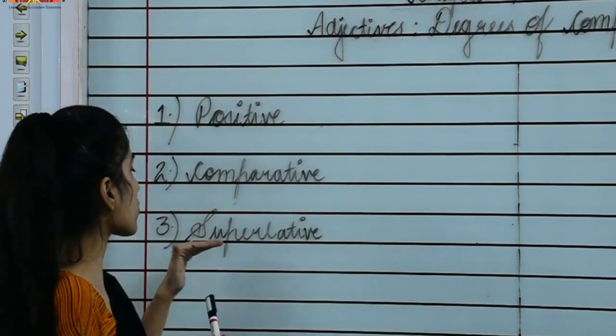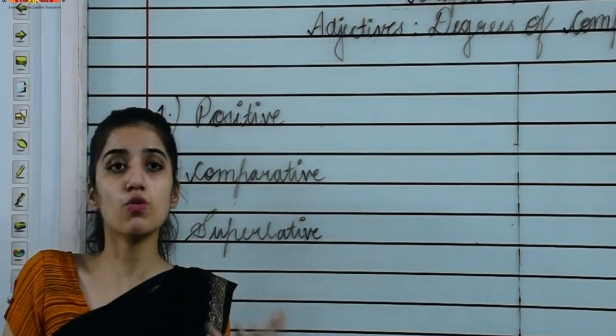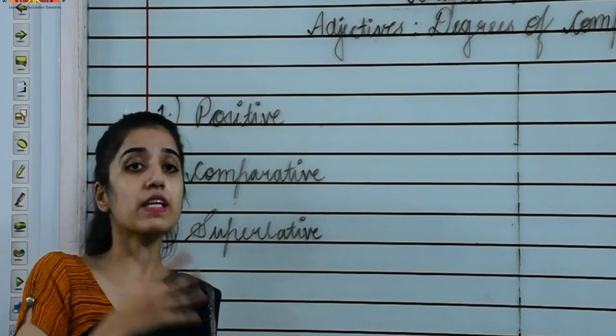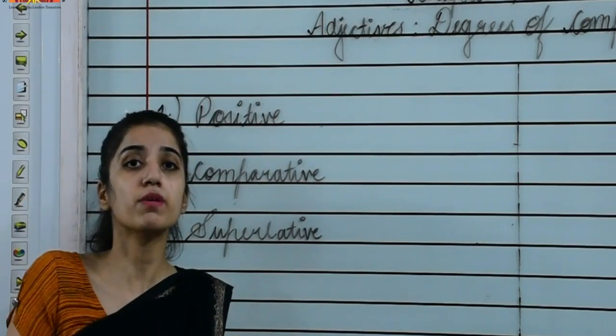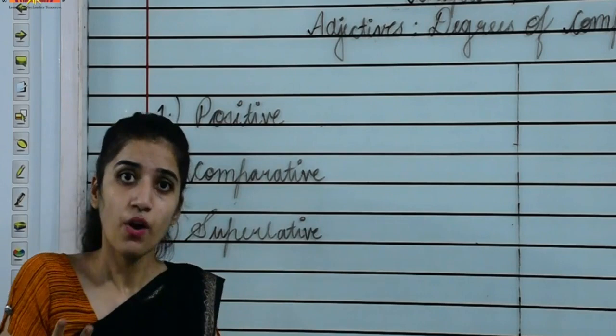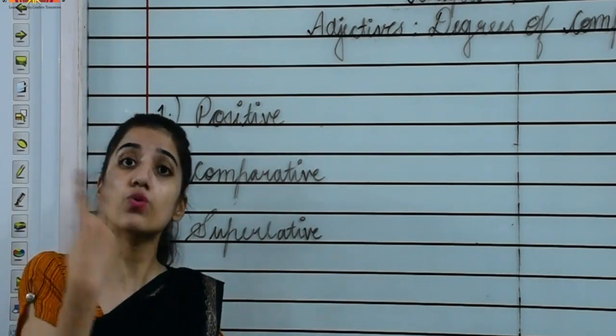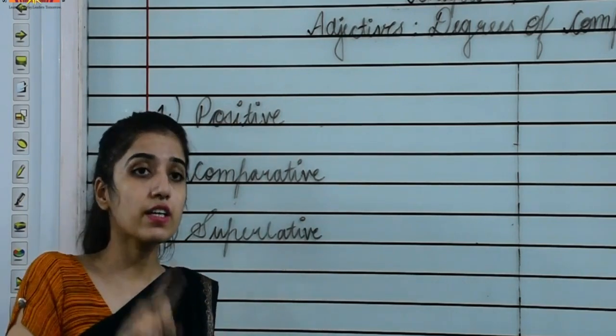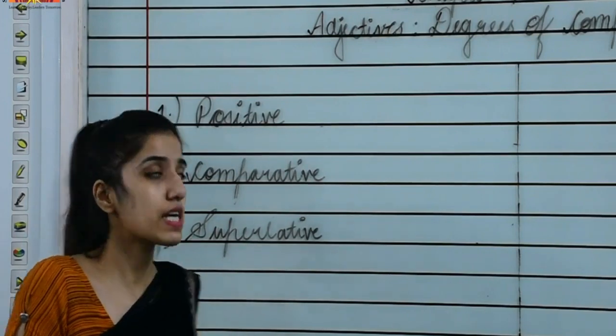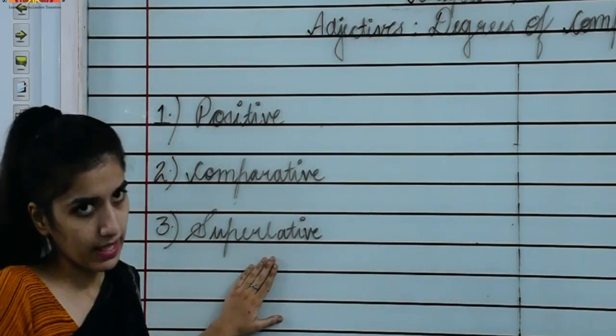Okay, now moving to the superlative. What does the superlative tell? The superlative degree shows comparison between more than two things. When we are comparing more than two things, the degree of comparison that would be used is superlative degree.